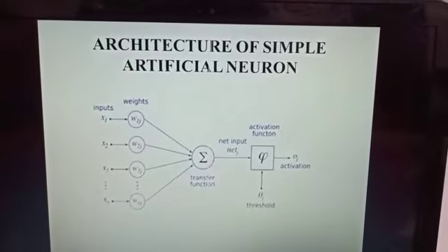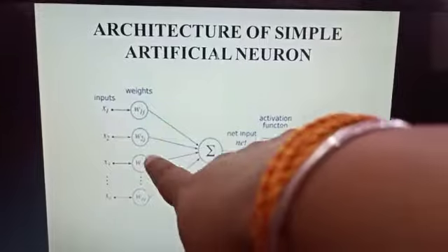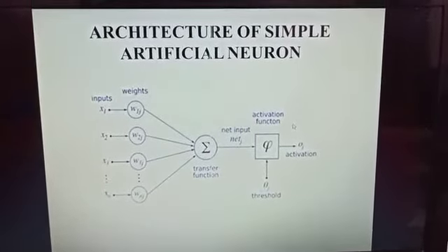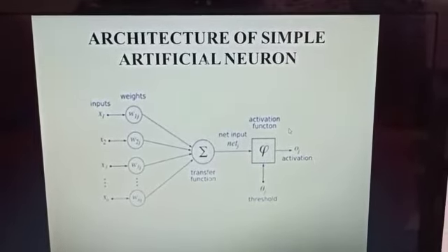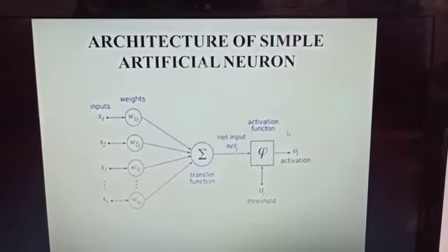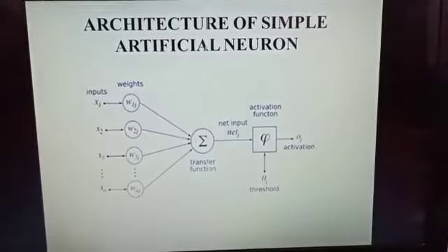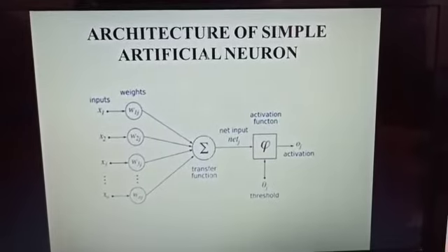Each neuron is connected with the other by connection links. Each link is associated with weight, which contains information about the input signal. This information is used by the neural net to solve a particular problem.